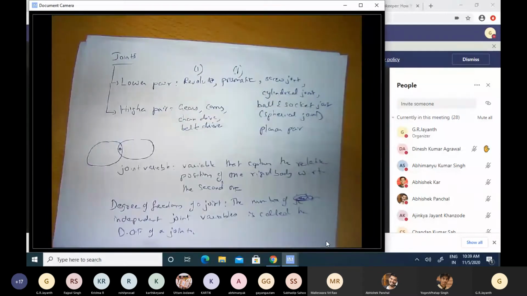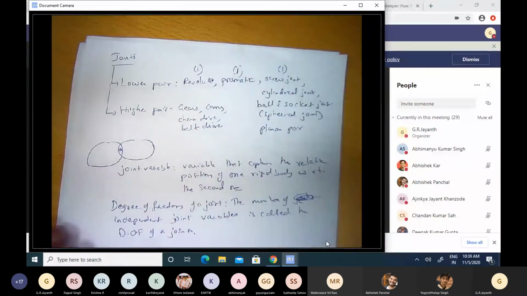In case of the screw joint, one needs to be careful. There are two kinds of motion that are happening here: rotation as well as displacement along the axis of rotation. But these two are not independent. When I rotate, for example, when I turn a screw, I cannot independently control the angle by which I have turned and the depth by which it has moved in. The two are coupled. So although I can define two joint variables, the displacement and rotation, the two are not independent. They are connected to one another by the pitch of the screw. Therefore, the degrees of freedom for the screw joint is also one.